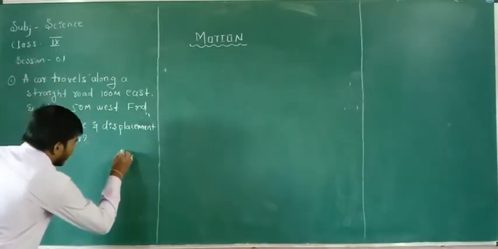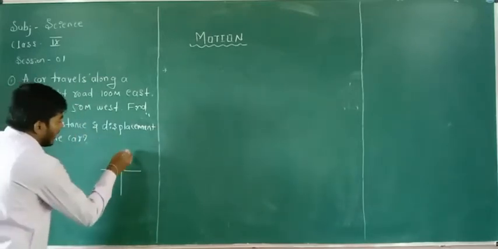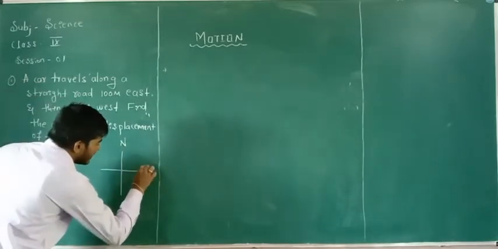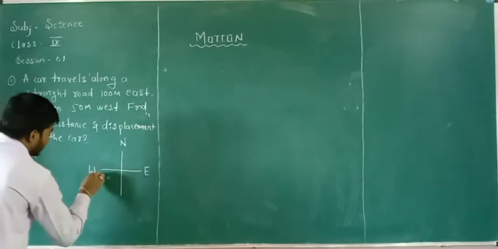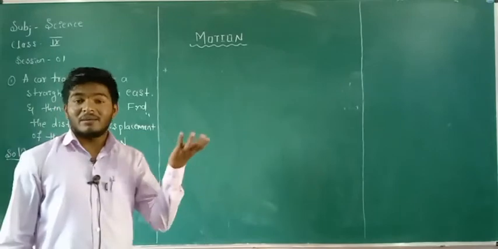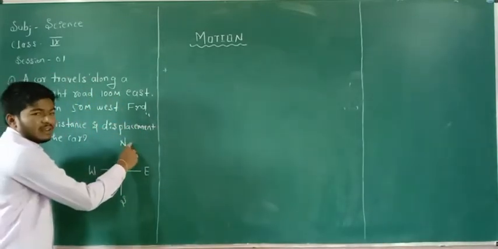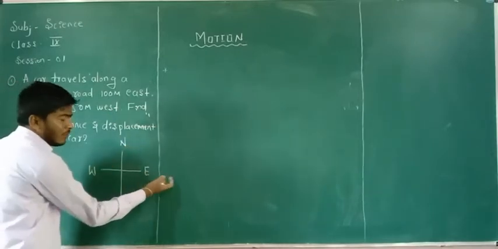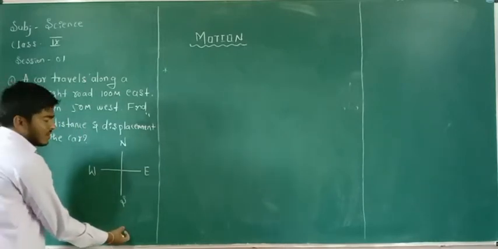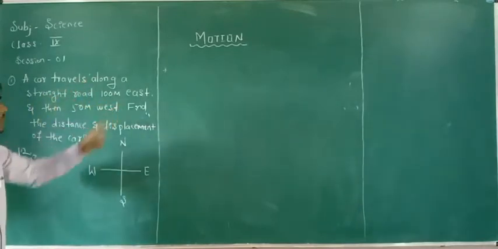In your book or on your board, the upper direction is towards north, the right side is east, left side is west, and downwards is south. So given here, a car travels along a straight road 100 meters east.